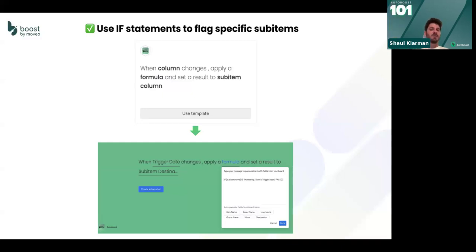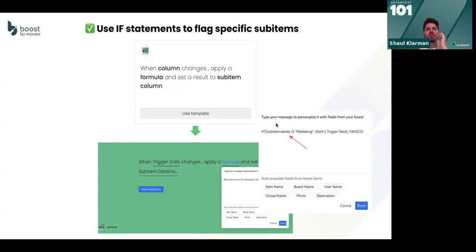But in some of those use cases, you don't want to apply this to all of your sub items. You only want to put it in some of them. So this is how you can do this. When a column changes, so something happens, you see the trigger, date on the parent item changes, then in the formula, you check a condition.